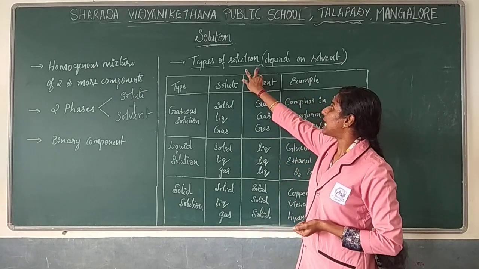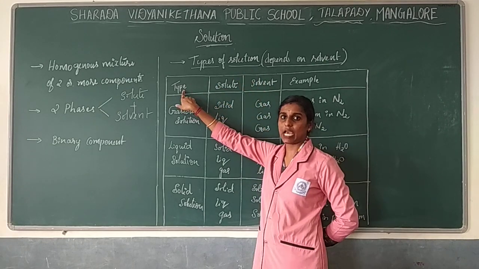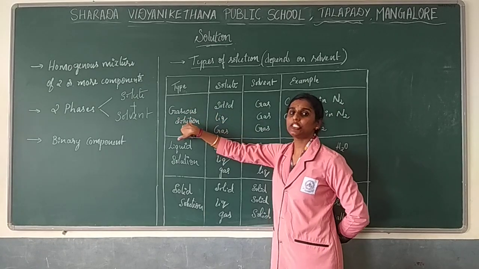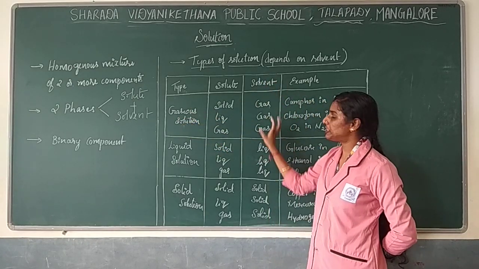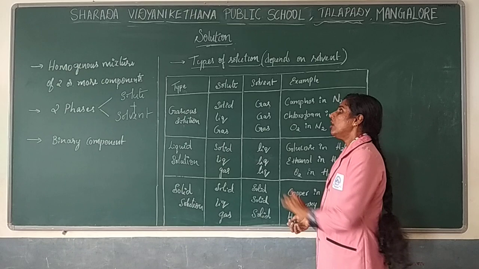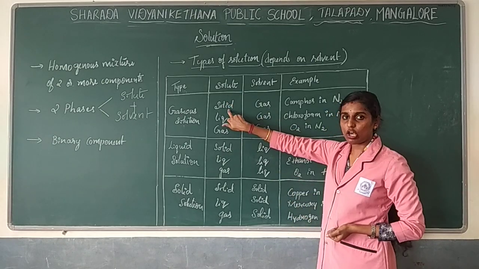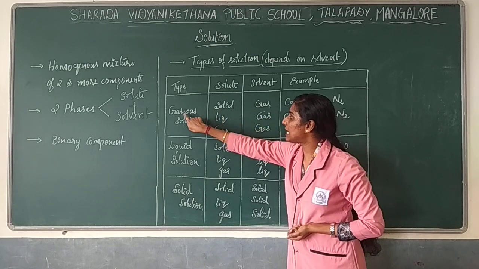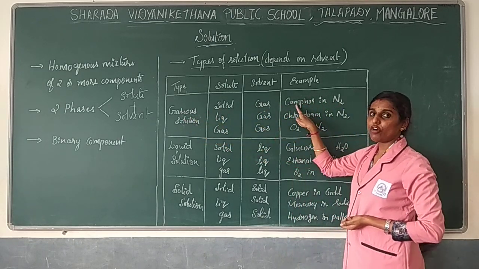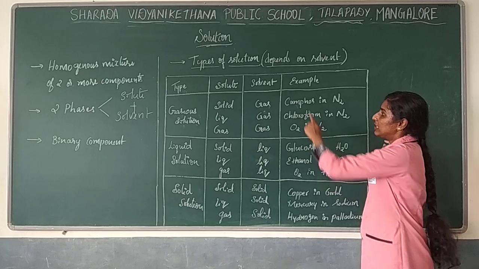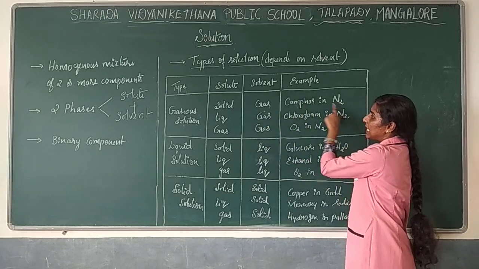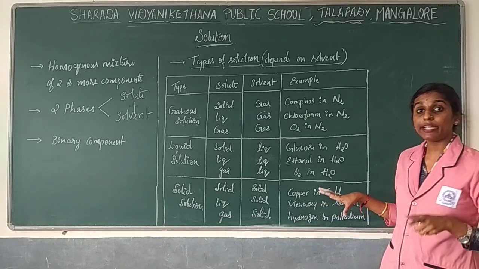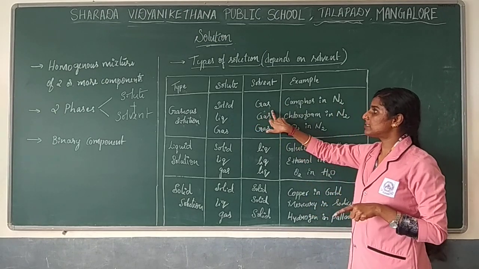Now we'll go with the types of solution. The first type will be considered as gaseous solution. Why will it be called gaseous solution? Because your solvent is gaseous in nature. Now, if your solute is solid and the solvent is in gaseous form, then it will be considered as a gaseous solution. Example for this: camphor in nitrogen. Camphor is in solid form as well as nitrogen is in gaseous form. So camphor will disperse in nitrogen. So this is solid in gas.